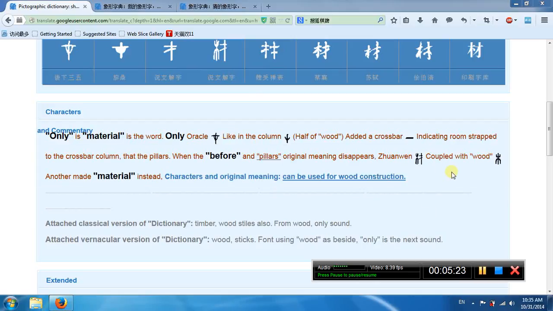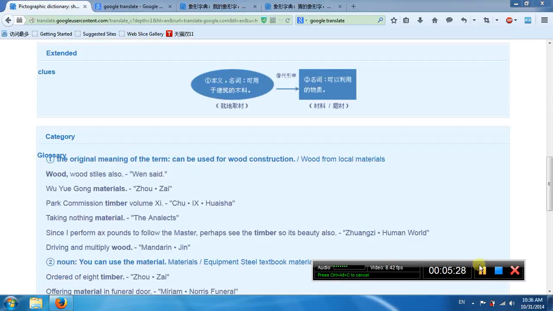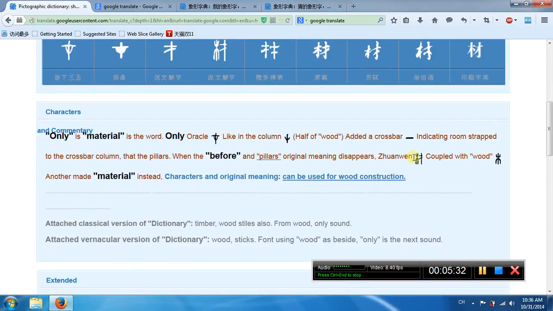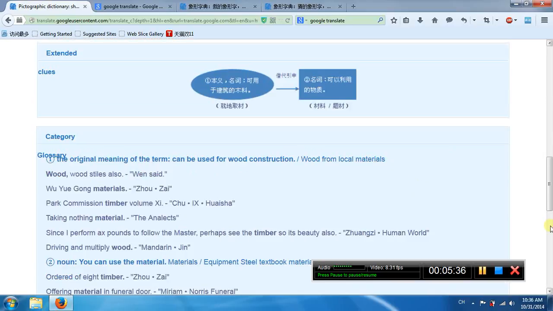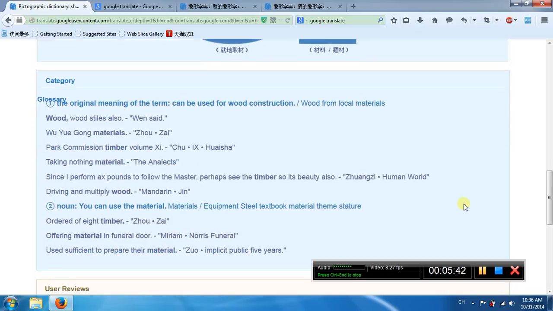Okay. So we add a wood on the left to refer to the wood construction. Okay. First means can be used for wood construction. The second means you can use the material. Okay.